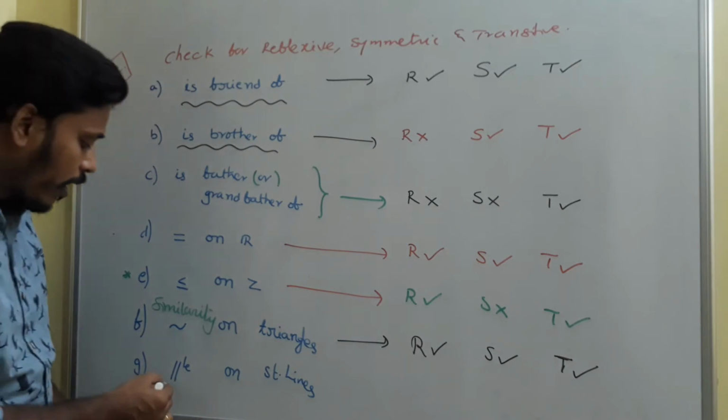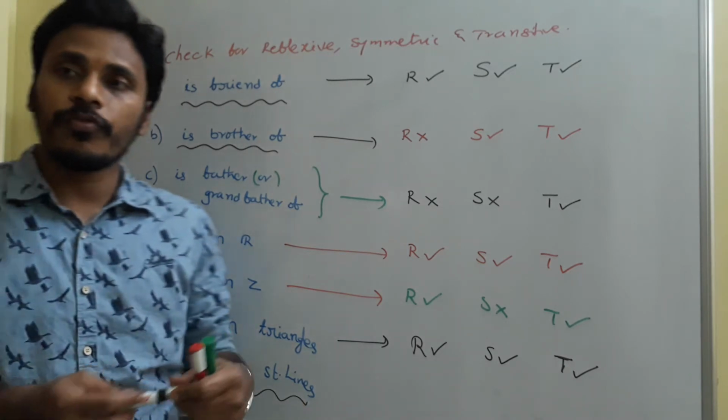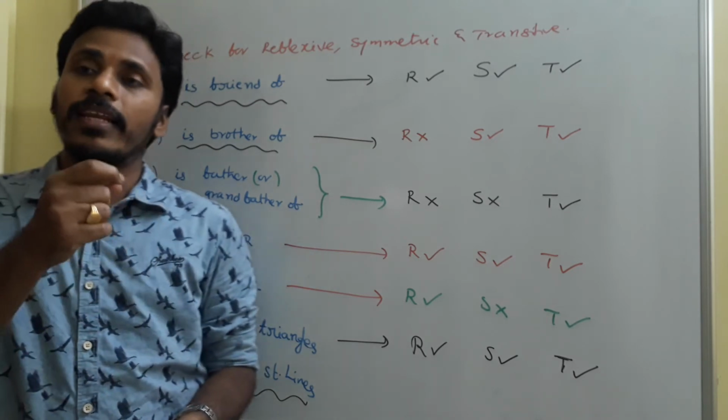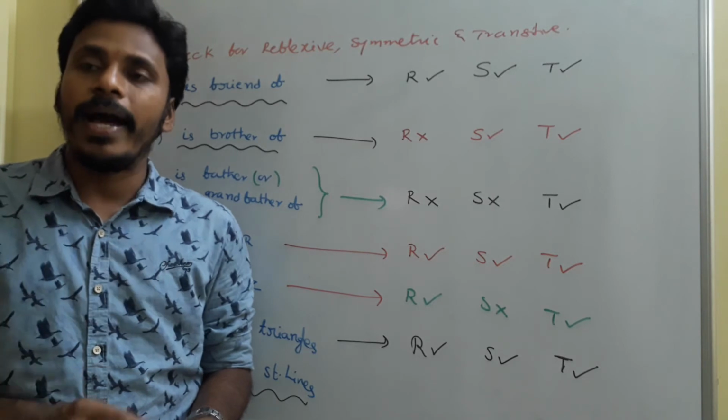And the last one, parallelity on straight lines. So there is a collection of straight lines and we need to check the relation between two lines as parallel.